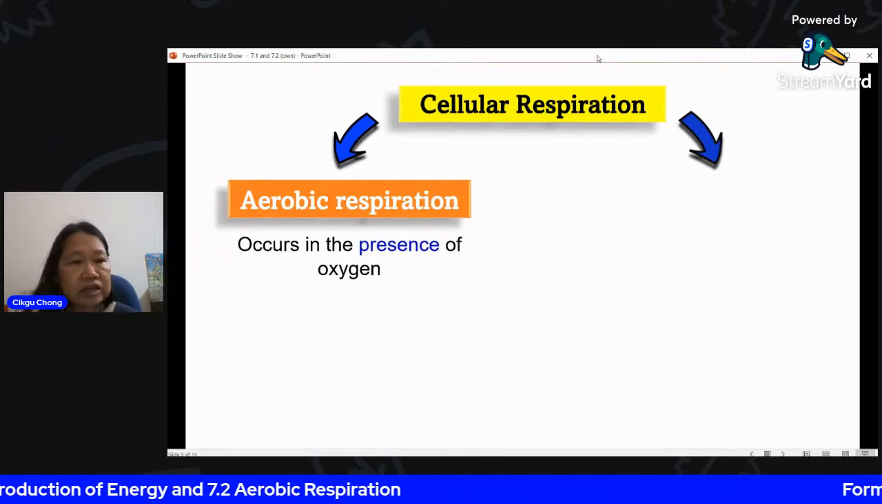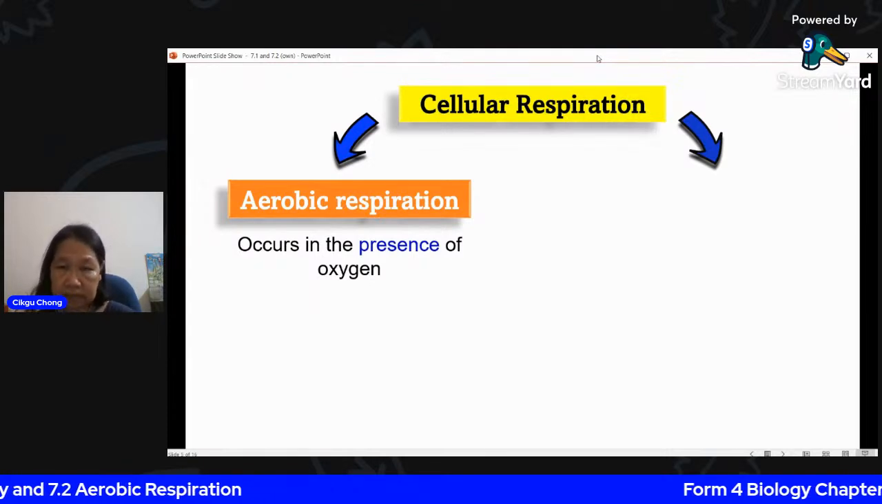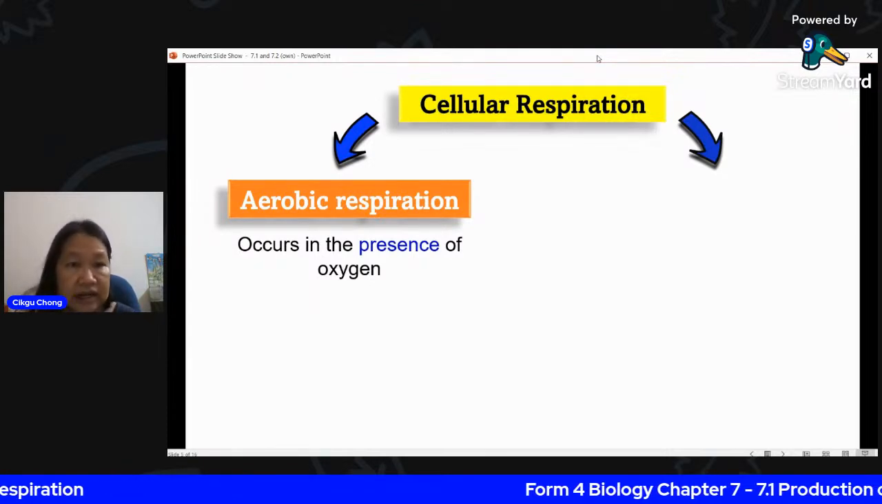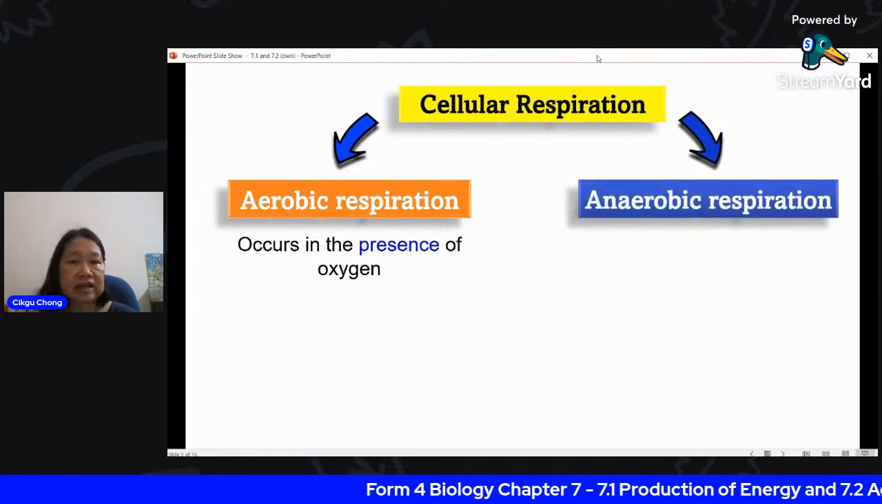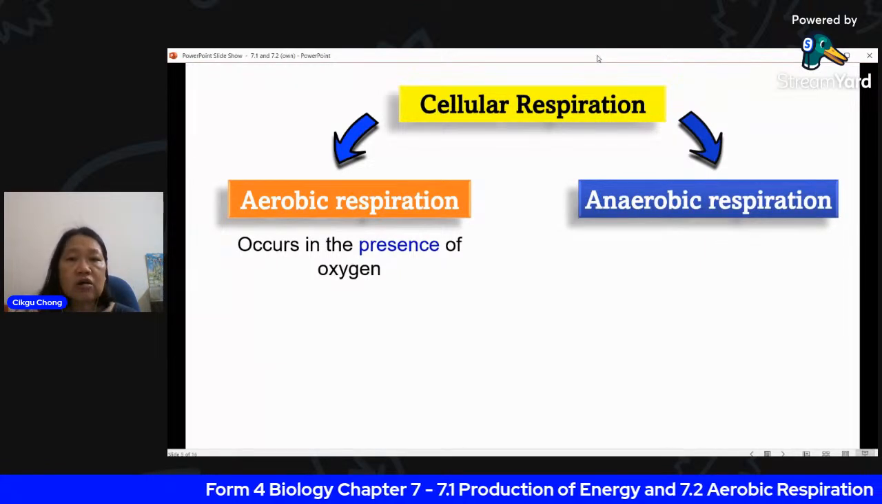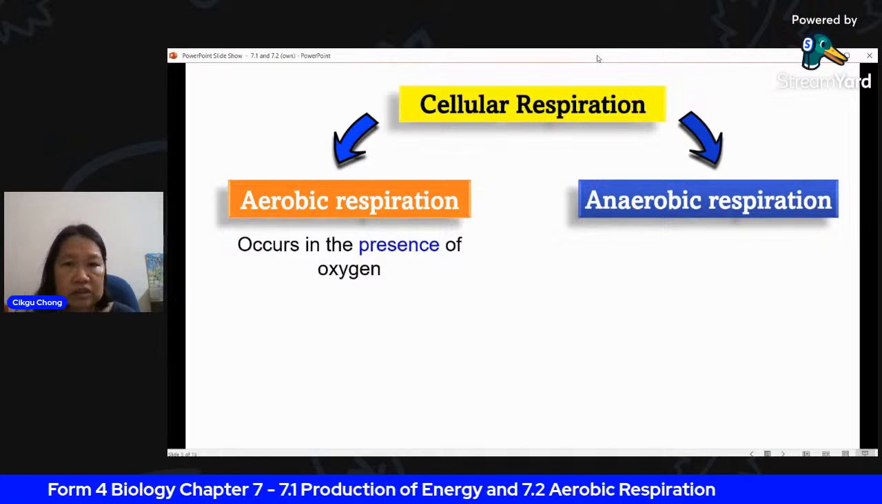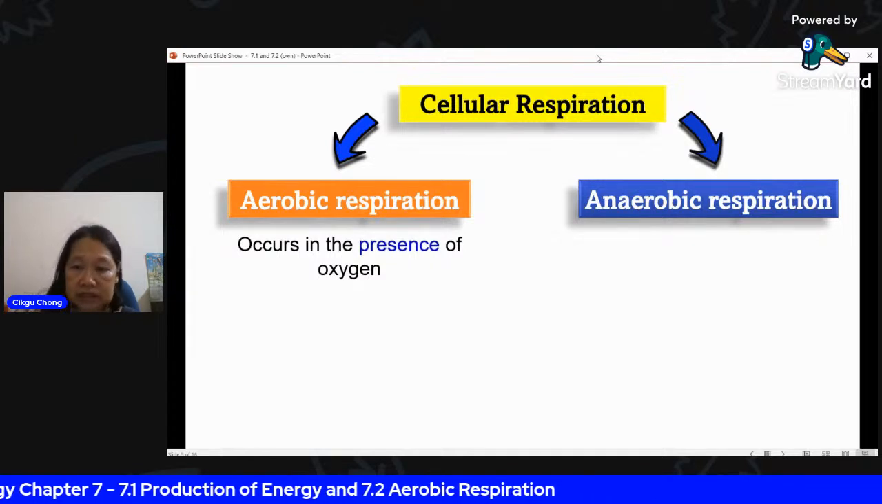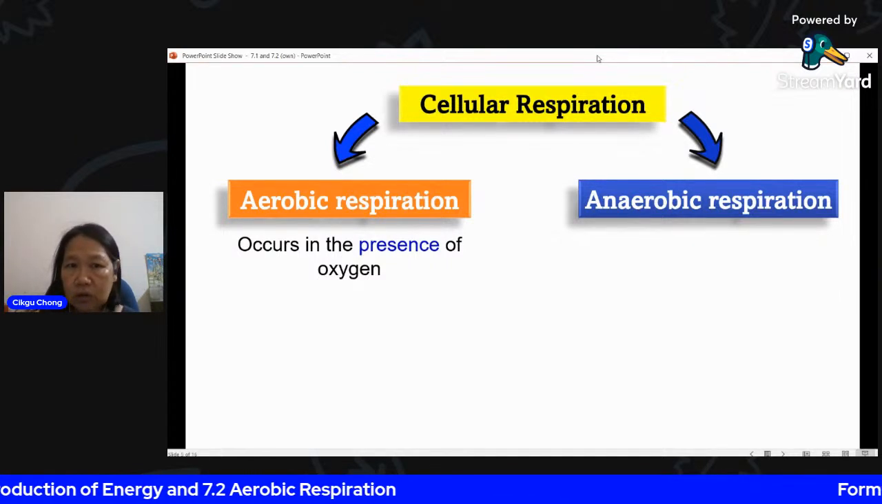But if there is limited oxygen supply, when there's less oxygen, lacking oxygen, you still can carry out another type of respiration. This is called anaerobic respiration. When you see the prefix an, that means it's the opposite. Aerobic means with oxygen.